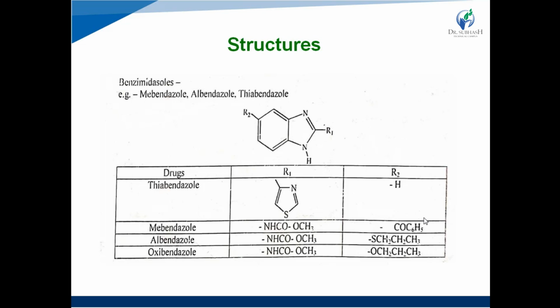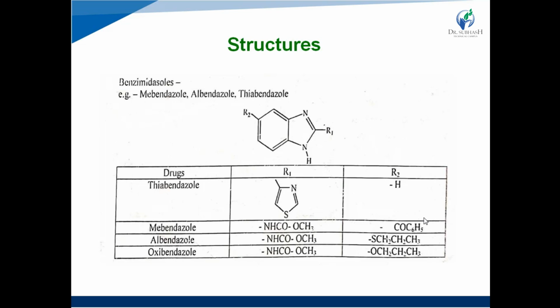First one is the benzimidazole derivative. The name indicates the presence of benzene and imidazole rings. The imidazole ring is a 5-membered heterocyclic ring with 2 nitrogen atoms present at the 1 and 3 positions. This imidazole ring fused with the benzene ring is known as the benzimidazole compound or derivative.